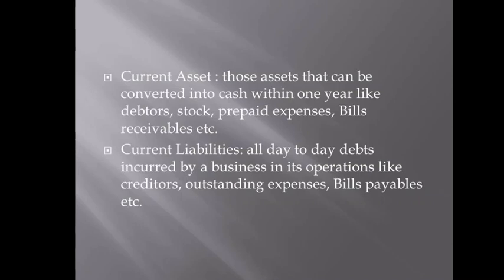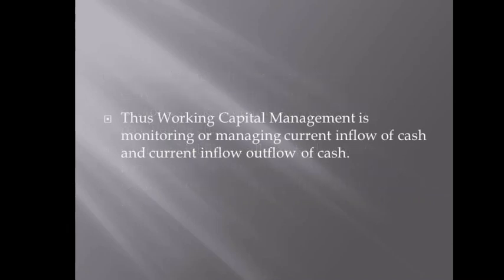All day-to-day debts incurred by a business in its operations, like creditors, outstanding expenses, bills payable, etc., are current liabilities. So here we understand that current assets are those assets that can be easily converted into cash within 1 year. Current liabilities are those liabilities which are incurred by the business on a day-to-day basis.